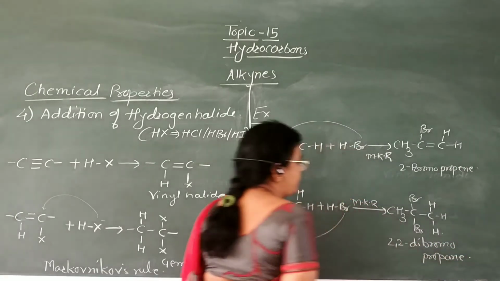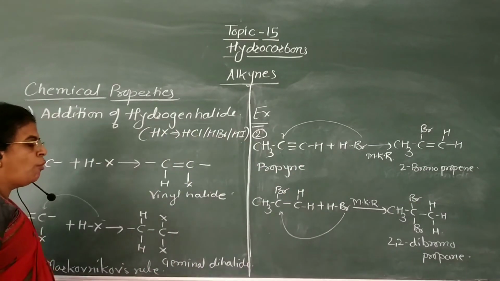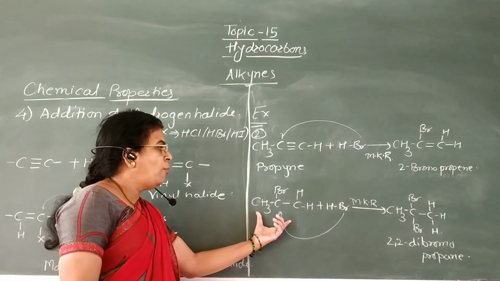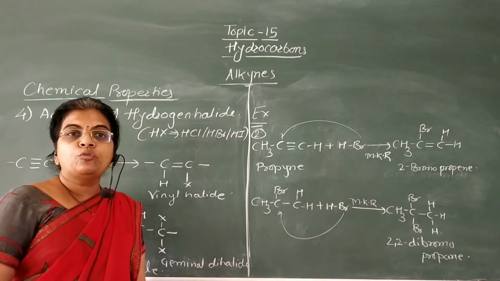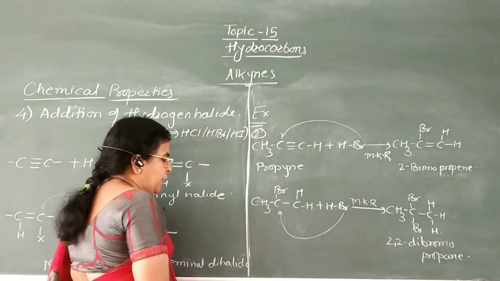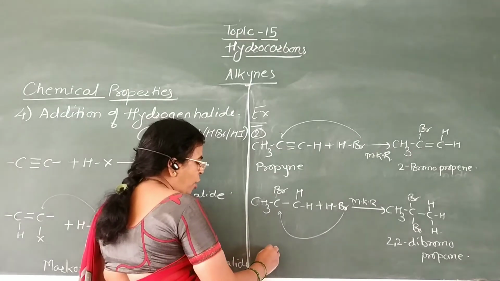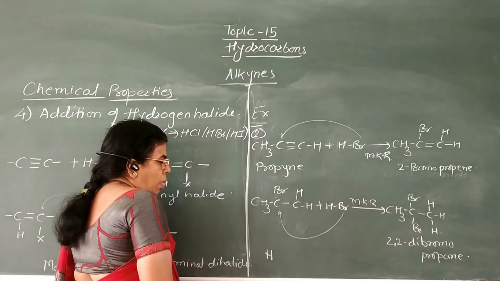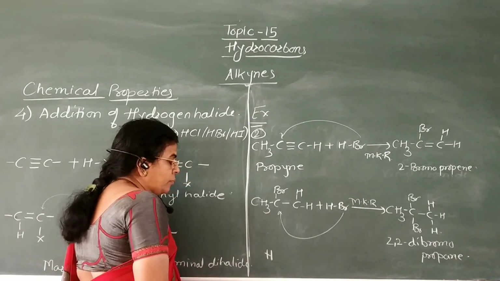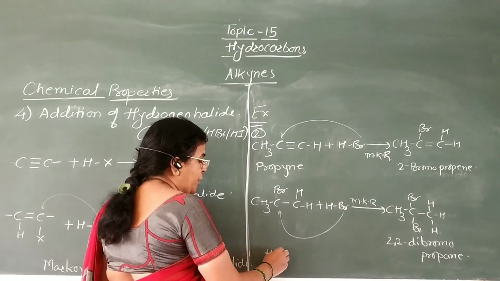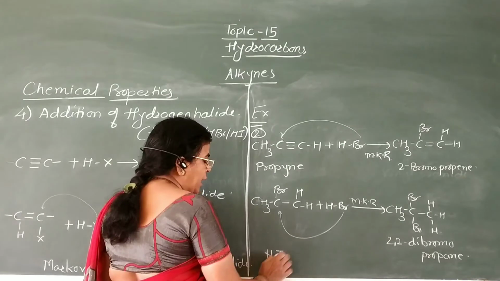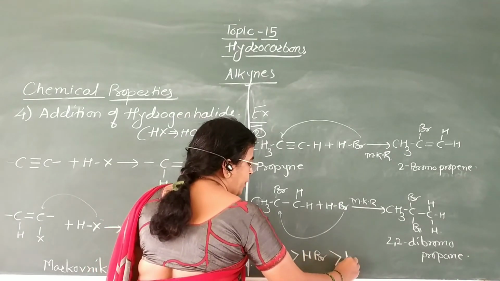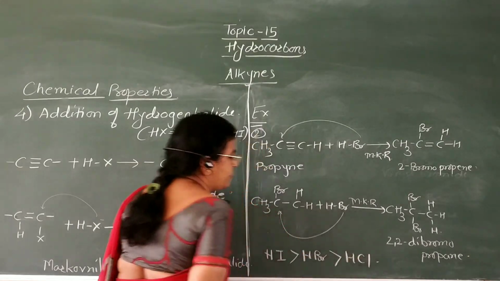In this way, addition of HBr is carried out across the triple bond of alkynes to form geminal dihalides. Now here the order of reactivity of hydrogen halide is HI is more reactive than HBr, and HBr is more reactive than HCl.